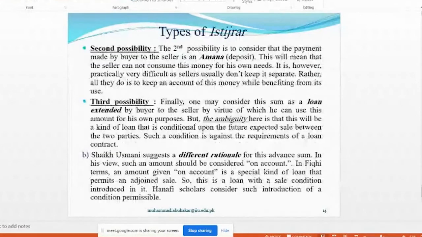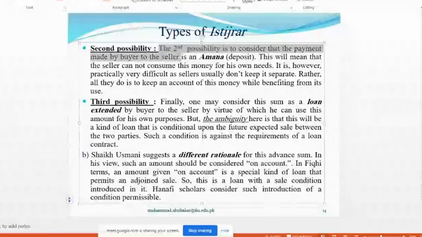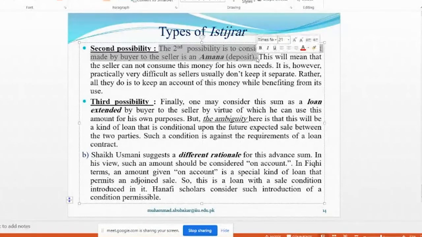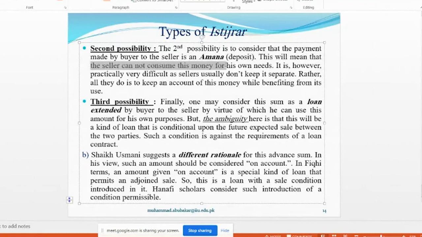Second possibility. The second possibility is to consider that the payment made by the buyer to the seller is an amana deposit, because in the beginning of the month he gave him 10,000 rupees and said that I will buy articles of my need from time to time. Then that amount, 10,000 rupees, will be considered as deposit money, as amana in the hand of the seller. So this will mean that the seller cannot consume this money for his own needs. It is, however, practically very difficult, as sellers usually don't keep it separate.